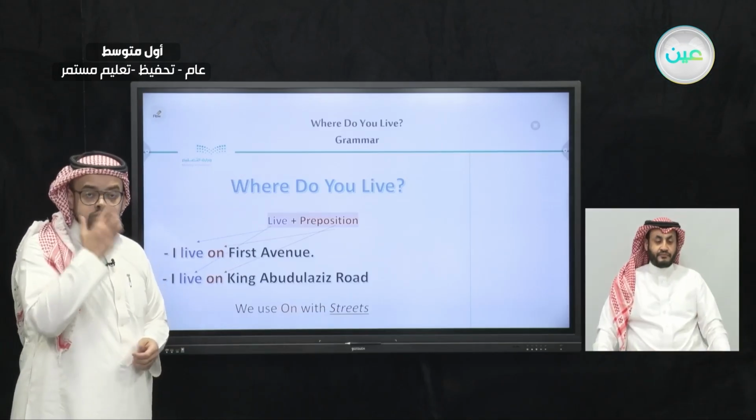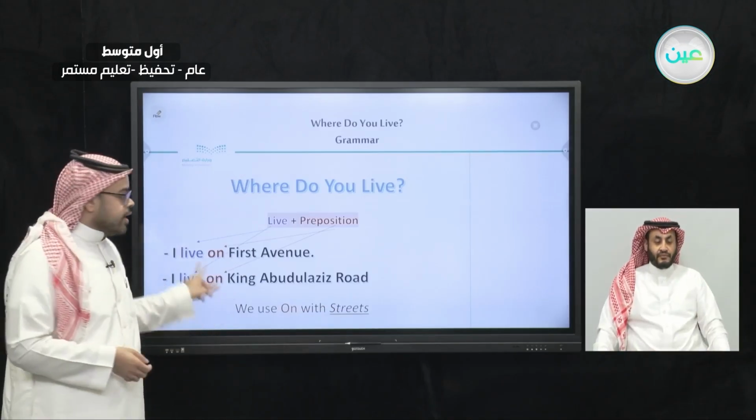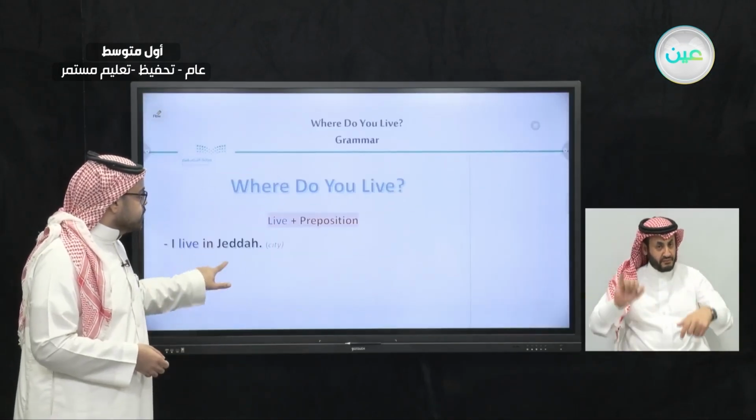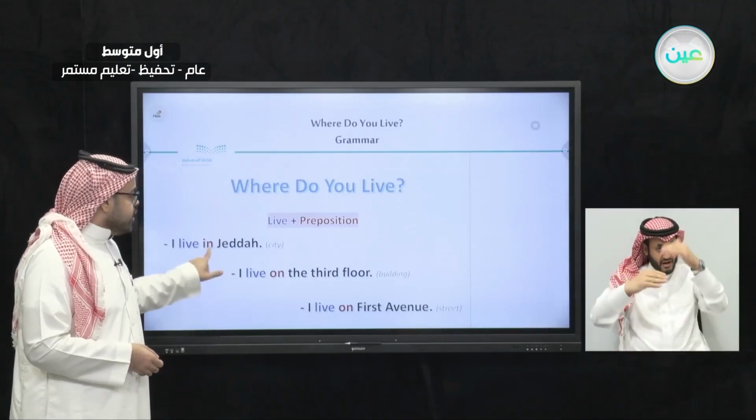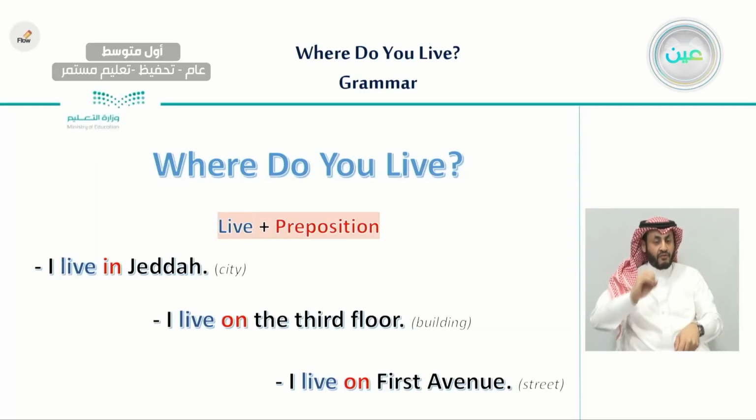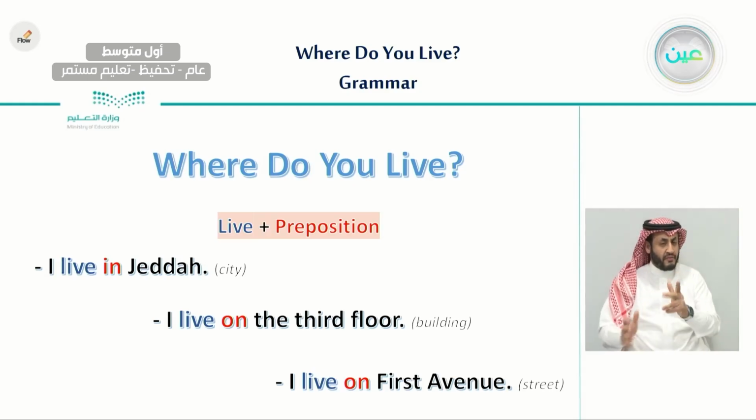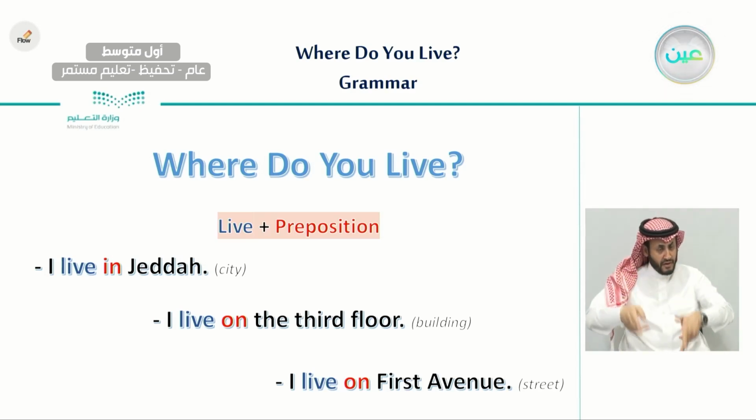So if we want to talk about cities or neighborhoods, we would use in. And if you want to talk about a building or a street, we would use on. So to answer this question, where do you live? It depends. If you want to talk about a city or a neighborhood, use in with the verb live. I live in city.